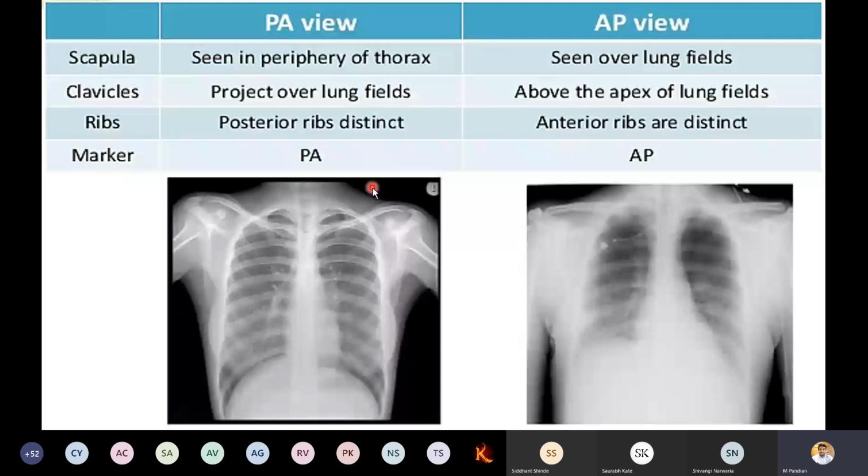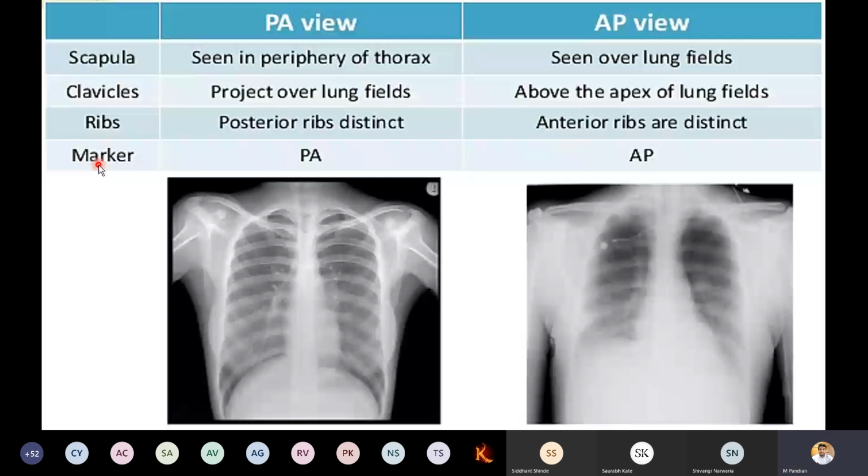Ribs: in PA, posterior ribs are distinct; in AP, anterior ribs are distinct. You can see here the posterior ribs are more prominent, here the anterior ones are a bit prominent. Marker means in the film they mention which is PA and which is AP view. Most of the doctors, most of the clinicians prefer the PA view. Remember this also.